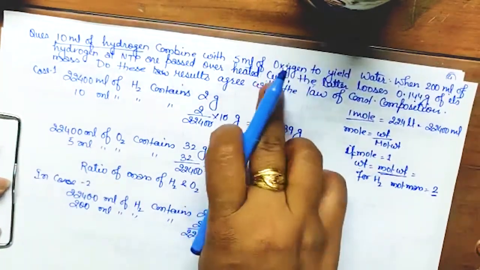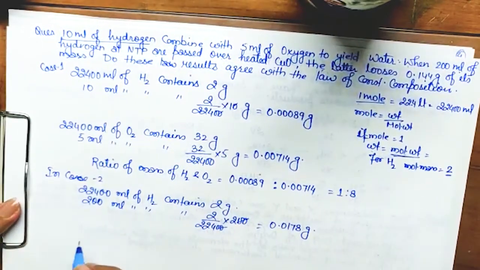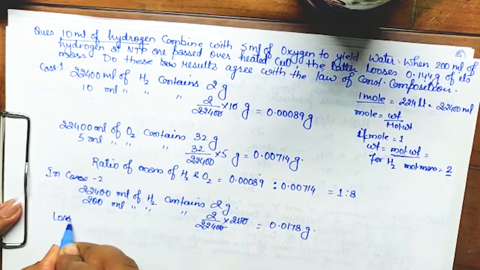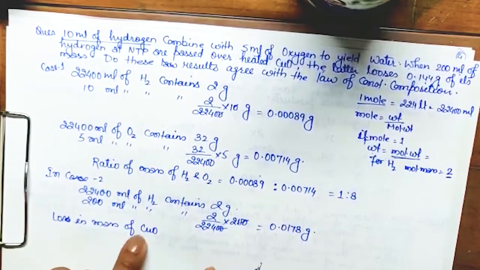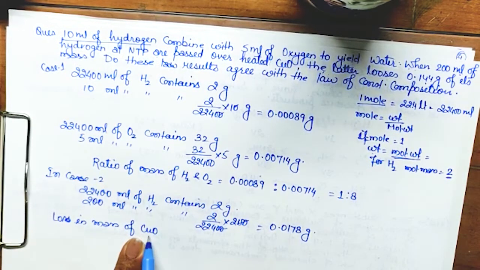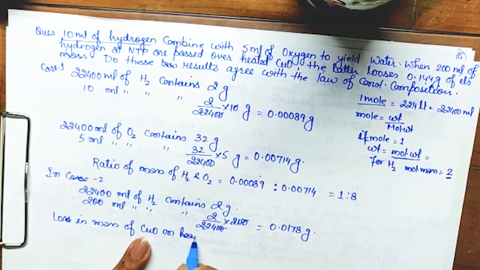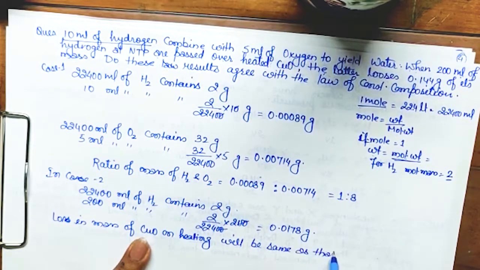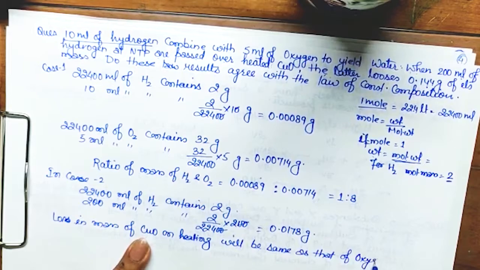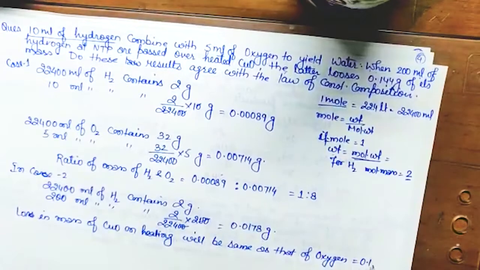That means this CuO, what will it lose? Oxygen it will lose. Yes, so the loss in mass of CuO, that means we are concerned with oxygen, so whatever mass CuO loses will be the mass of oxygen lost. Yes, isn't it? So on heating, the loss will be the same as that of oxygen, isn't it? So what is the mass lost by this copper oxide? 0.144. So let it be 0.144.